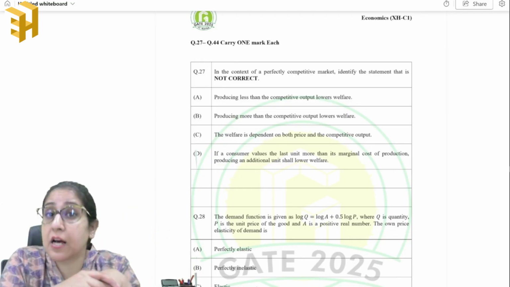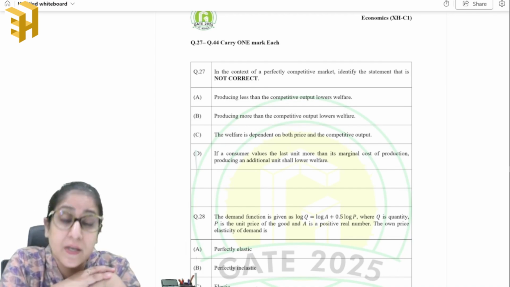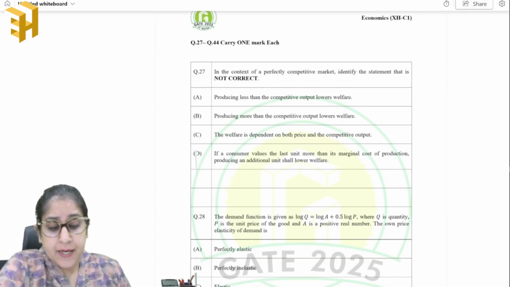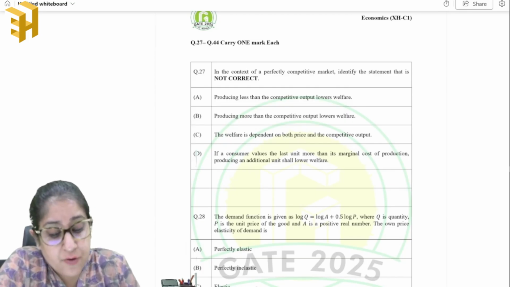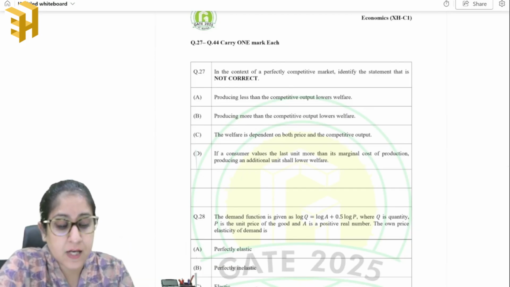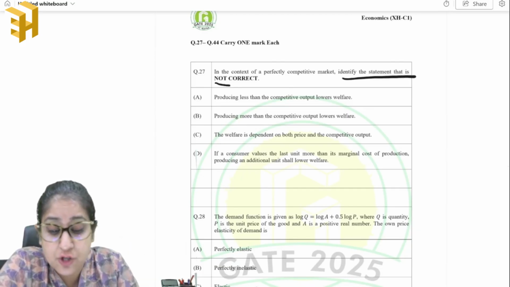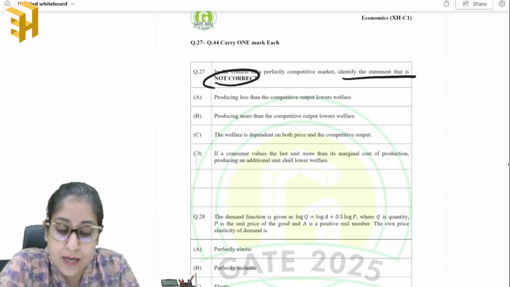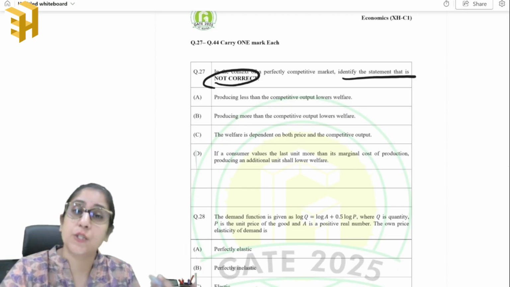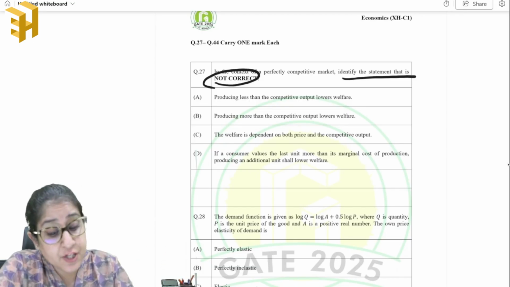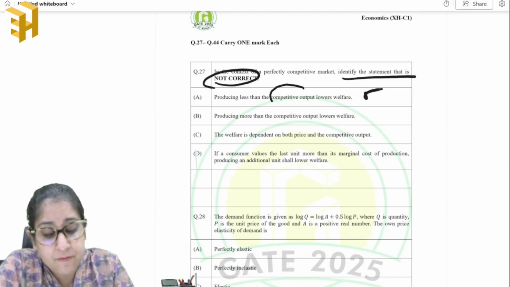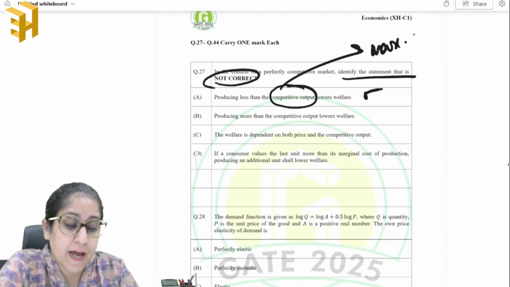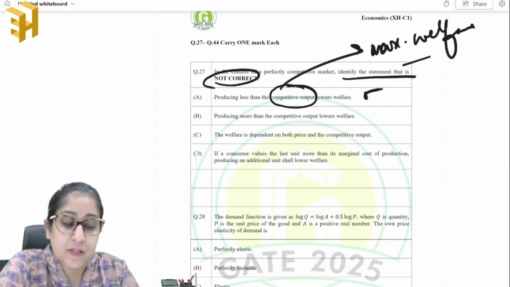Okay, so let's start off with this paper that is from GATE 2025 and let's start solving this. In the first question, in the context of a perfectly competitive market, identify the statement that is not correct. Okay, first statement is that producing less than the competitive output lowers welfare. Yes, this statement is true because the competitive output ensures that maximum welfare has been reached. Okay, this will ensure that.